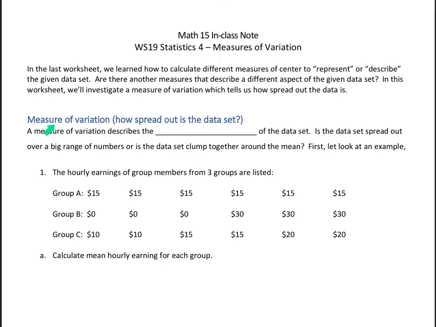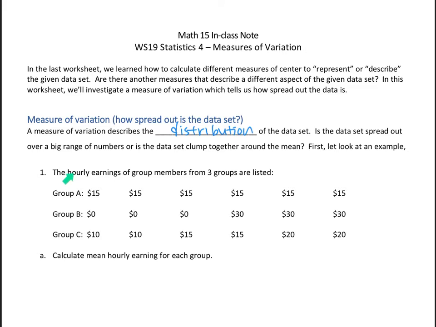All right, let's look at the measure of variation. How spread out is the data set? Measure of variation describes the distribution of a data set. Is the data set spread out over a big range of numbers, or is the data set clumped together around the mean? So let's first look at the example.